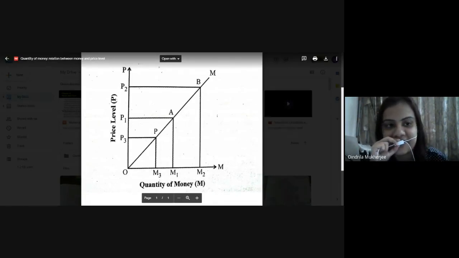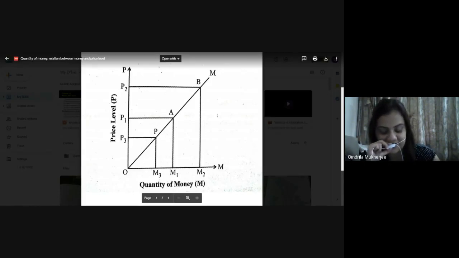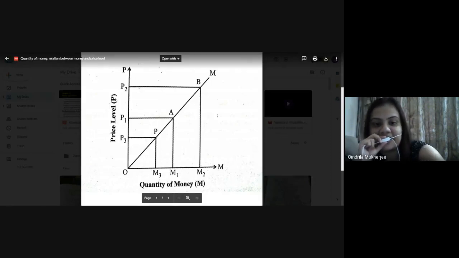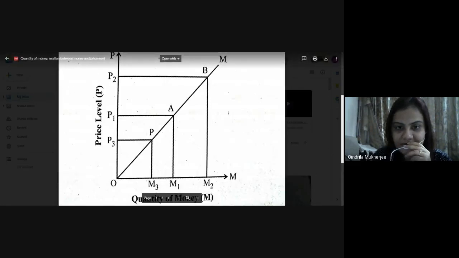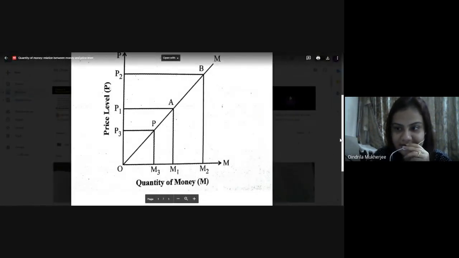Then put a dash and write the relation between money and price level. And everybody can see the diagram which I am presenting. Can you see the diagram? Okay, so all of you draw this diagram. Please draw this diagram.